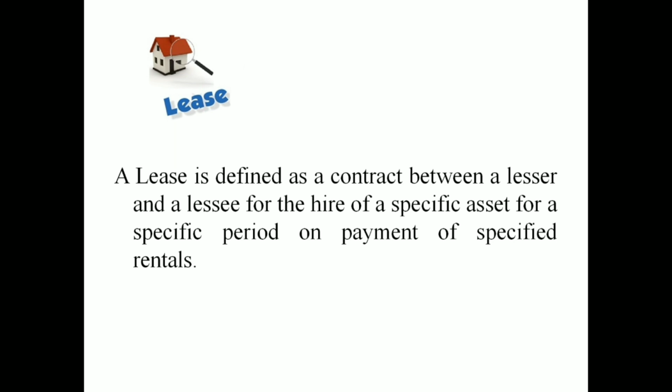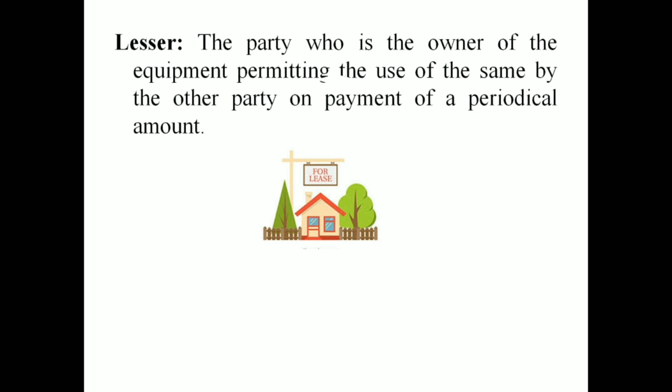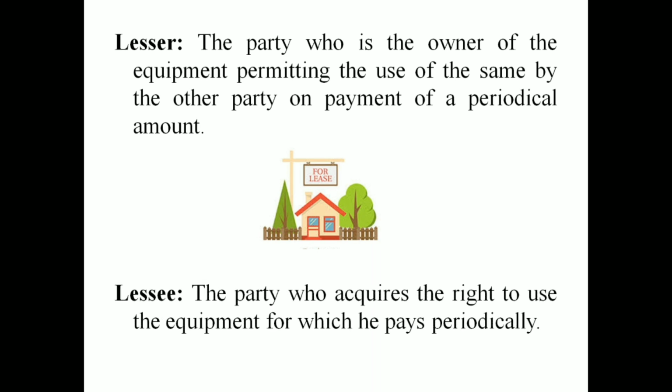It is actually a contract between two parties, the leaser and the leasee, for using a particular asset. It is for a specific period of time, and there will be a specific rental for using that asset. In leasing, there will be two parties. One is the leaser, the owner of the property or equipment that is used by the second person. The second is the leasee, the person who acquires the right to use the equipment.